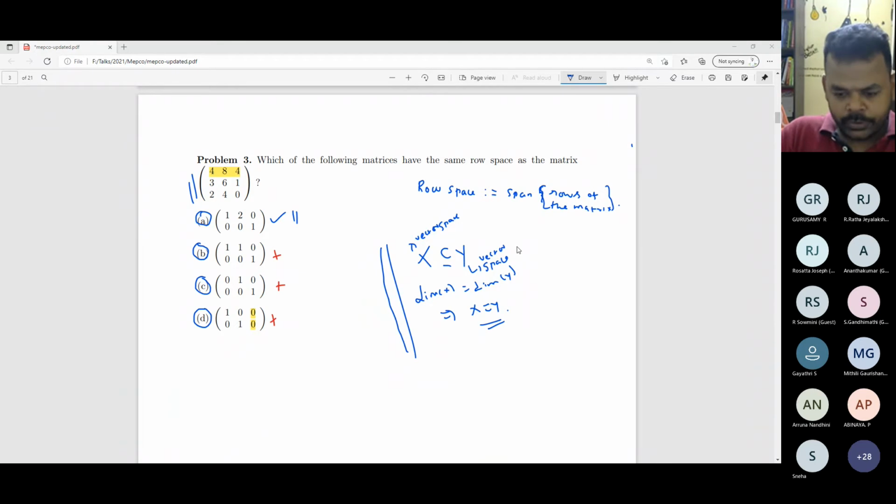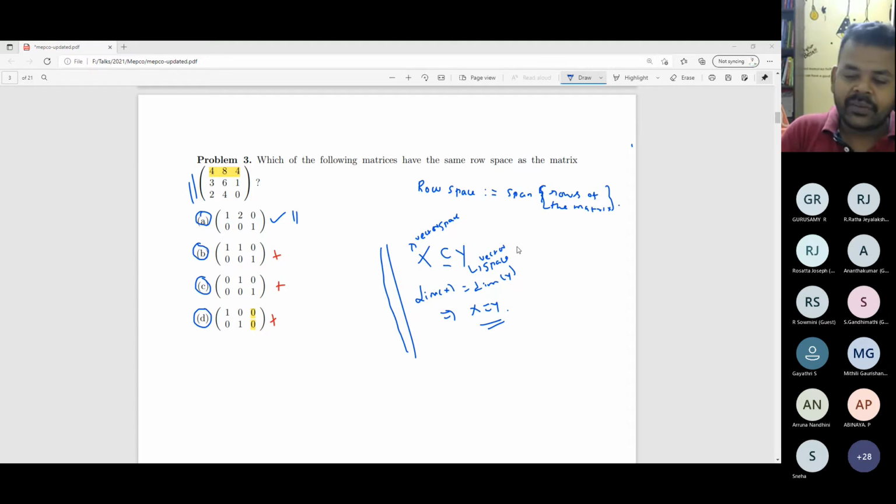Okay, so let me answer your question. Suppose the options are not given, then I don't know how to phrase this question. If your question is simply to find the row space of this matrix, that doesn't have any unique answer. Let me be more precise. From the basis point of view, if you ask me to give a basis for the range space, then the basis is not unique. It's not possible to give a unique basis for the given problem.